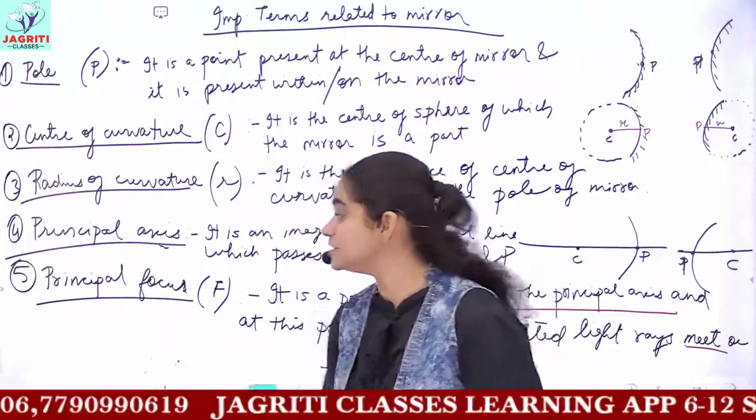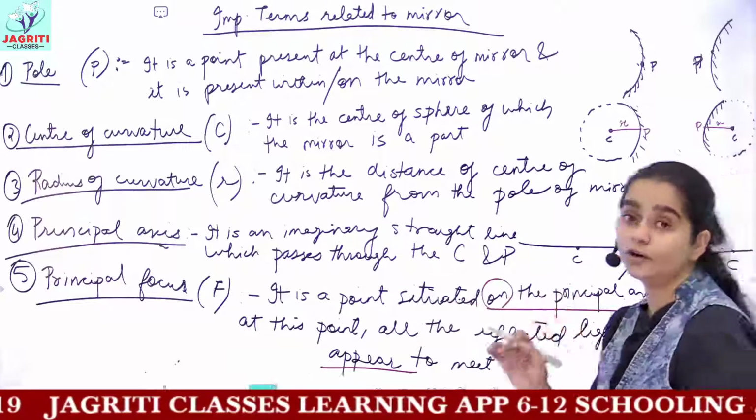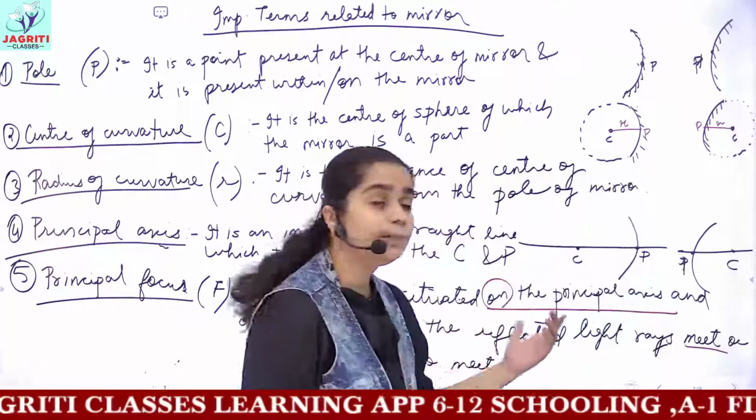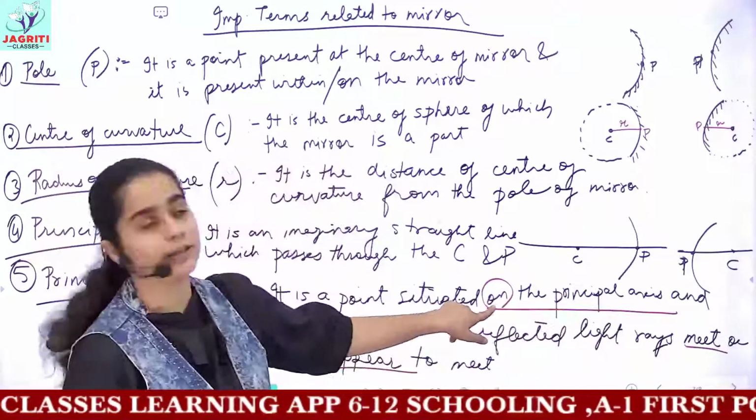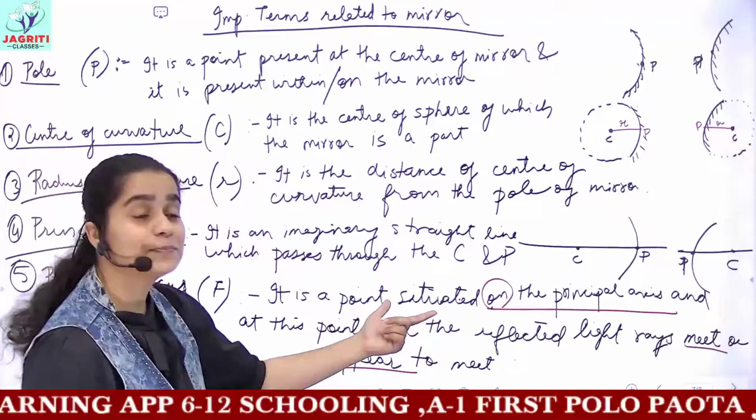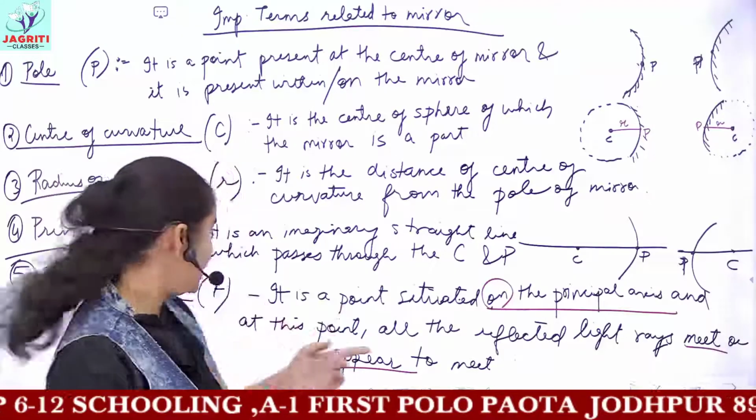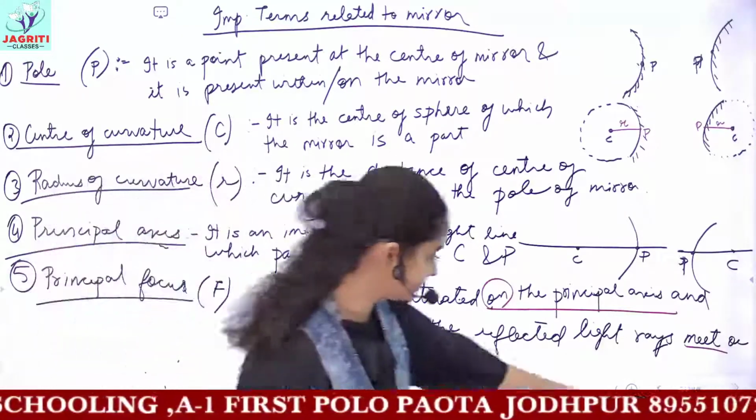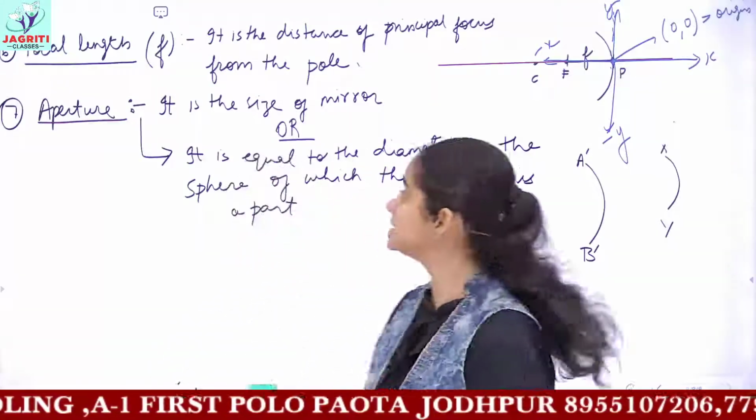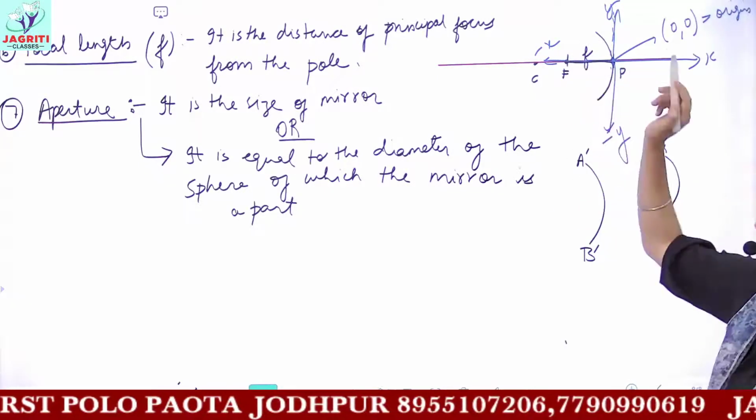Then the next is principal focus. Principal focus is not an imaginary point. It is the point which is present firstly on the principal axis, and the next important thing is that on this principal focus all the reflected light rays meet or appear to meet. Then next is focal length. Focal length is the distance of principal focus from the pole.